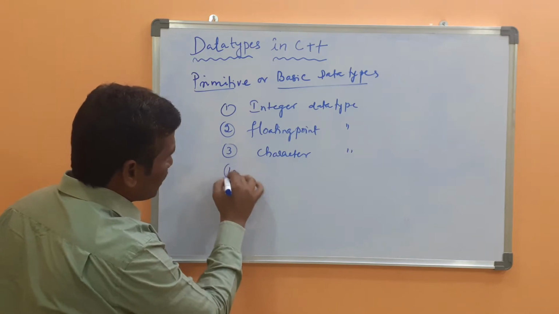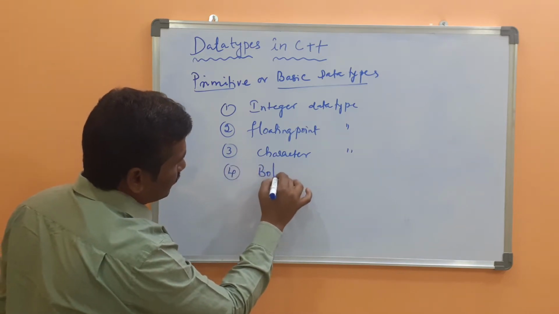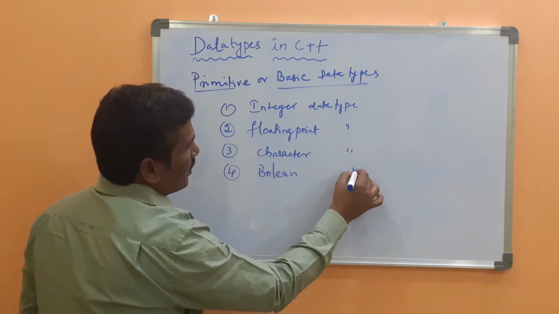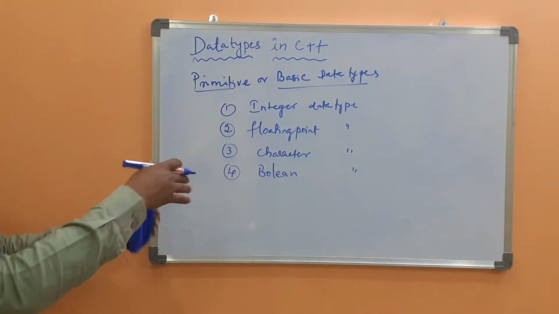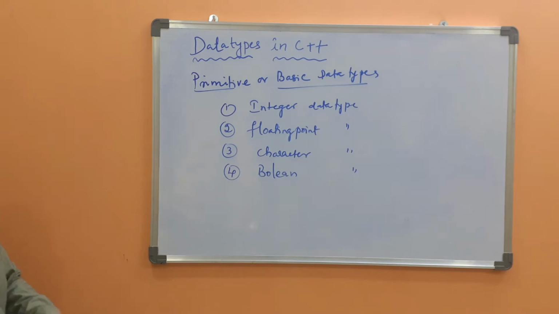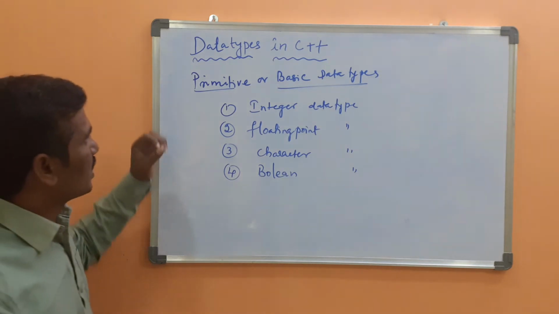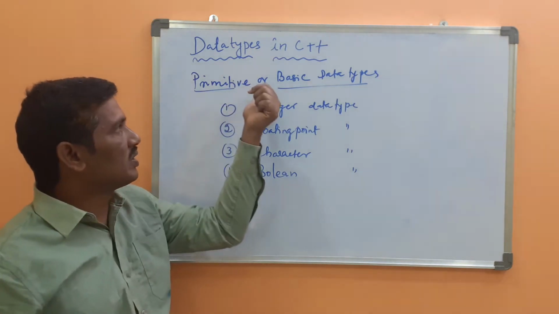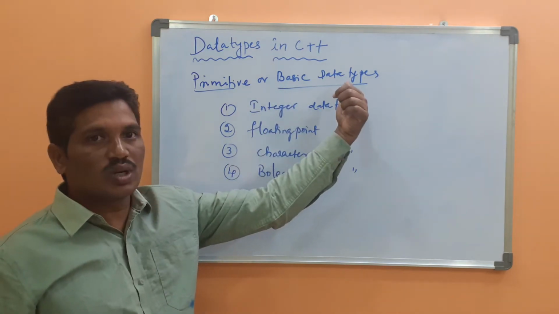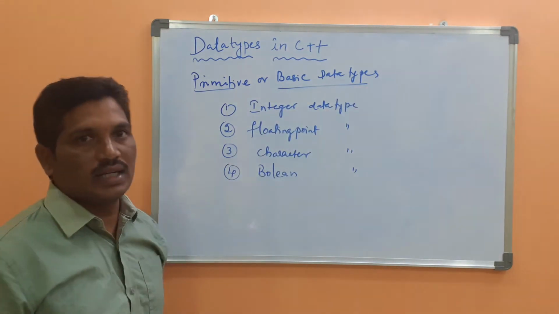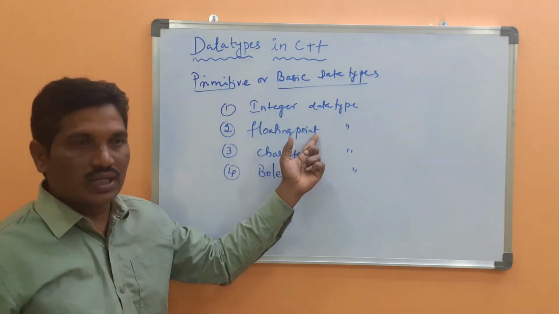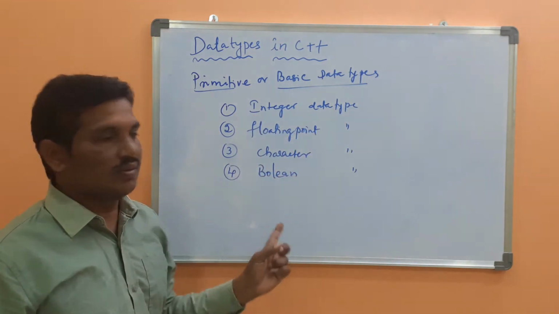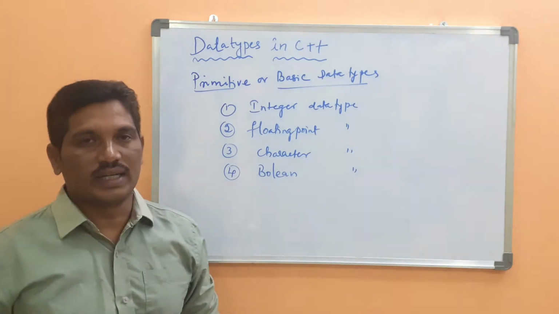The fourth one is the Boolean data type. These are the major data types provided by C++, which are called primitive data types or basic data types. What is the integer data type? What is the floating point data type? What is the character data type? What is the Boolean data type?